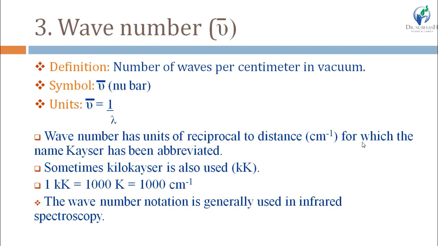Wave number has unit reciprocal to distance, because it is per centimeter, which means centimeter inverse, and for this centimeter inverse the unit Kaiser is used. Sometimes kilo Kaiser is also used, and 1 kilo Kaiser is equal to 1000 Kaiser, which is equal to 1000 centimeter inverse. This wave number property is generally more used in infrared IR spectroscopy.